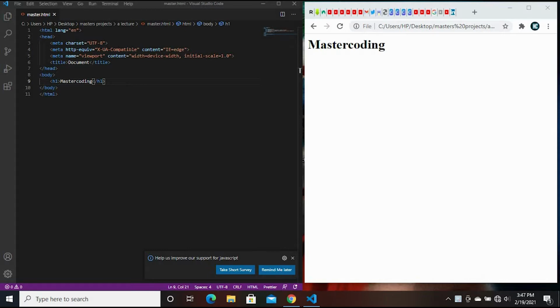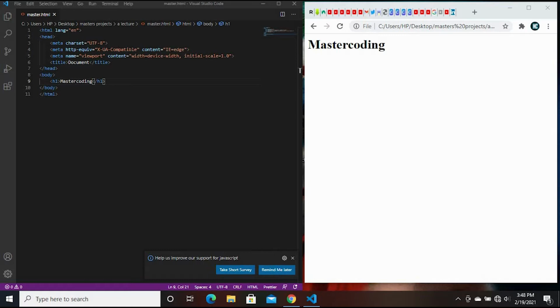Today we will be learning CSS. So what is CSS? CSS is a style sheet language used for describing the presentation of a document written in HTML. CSS means cascading style sheet, and it describes how HTML elements are to be displayed on screen. So first, we'll just go into a few things in CSS.